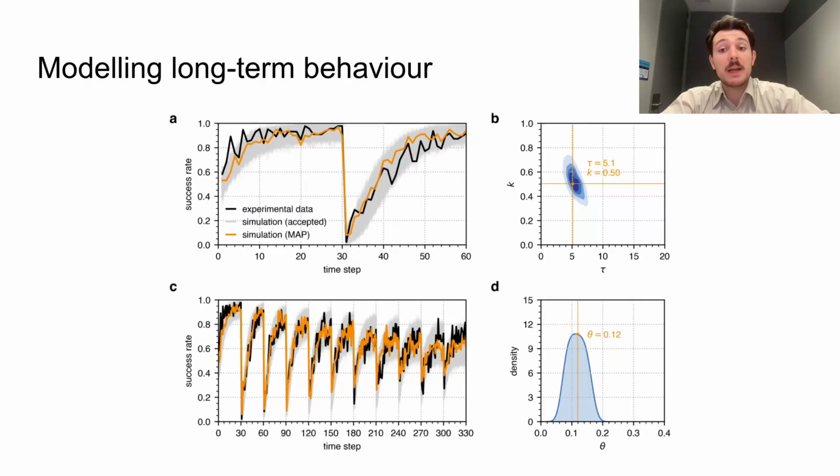For long-term dynamics with multiple reversals, we add a third parameter, theta, that captures how quickly certainty decays over repeated changes, enabling us to simulate the declining success rates observed over multiple reversals in the original experiments on the guppies.